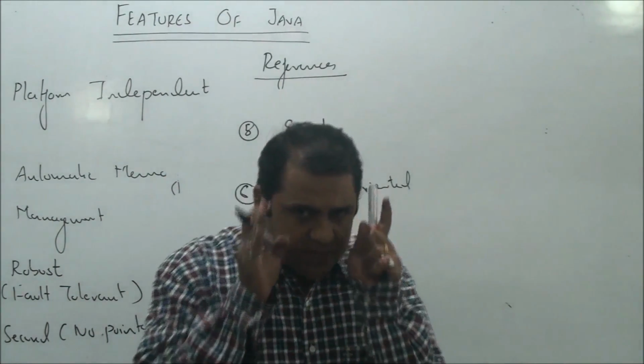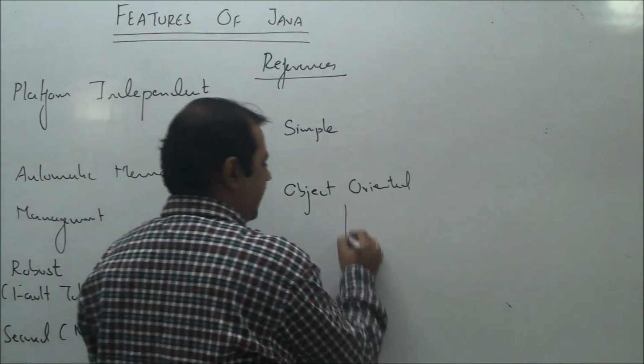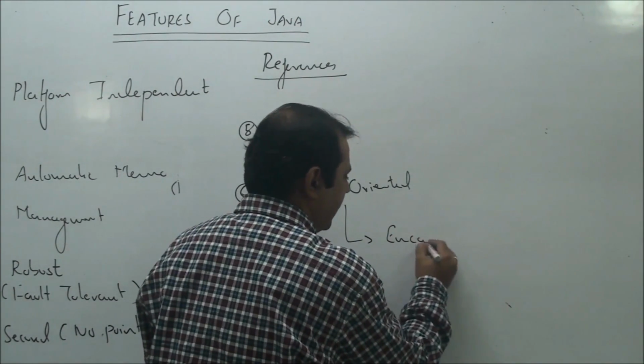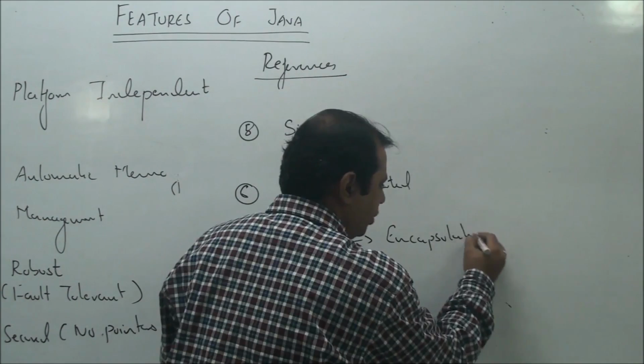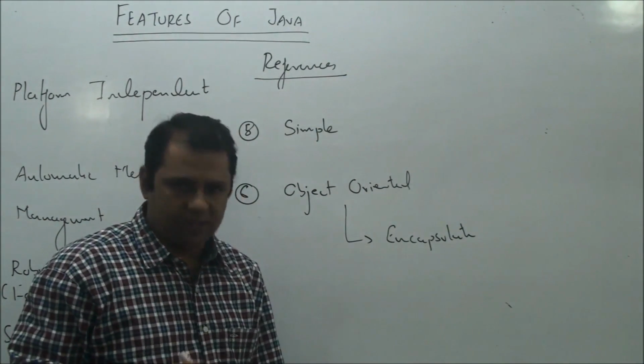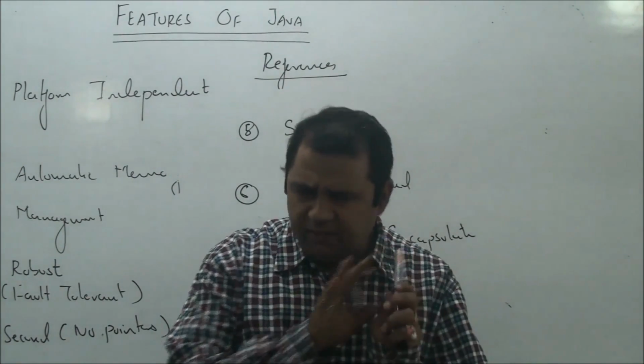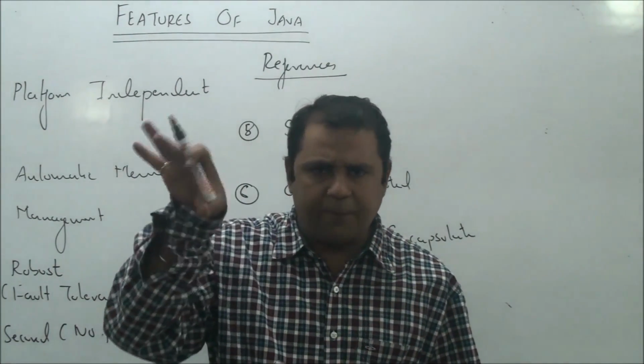And if you are aware of the basic principles of OOPS, you must understand that writing a class for everything is something which is called encapsulation. So Java truly supports the concept of encapsulation. We just can't declare an integer beyond the boundaries of a class. Everything we write in a Java program has to be a part of the class.